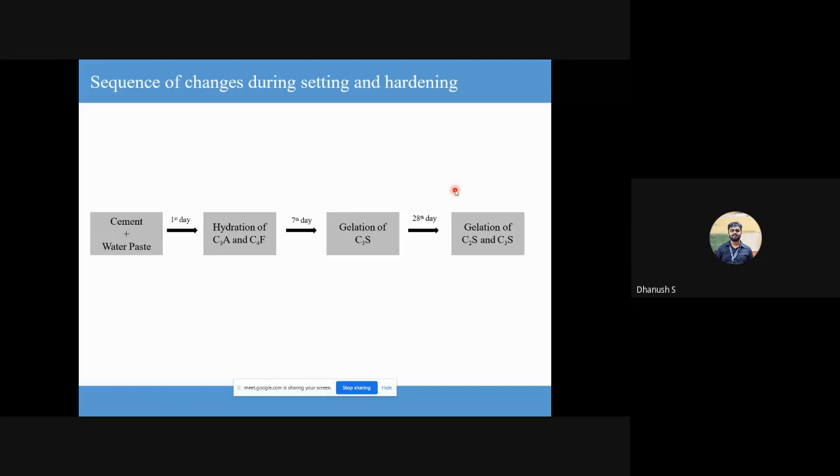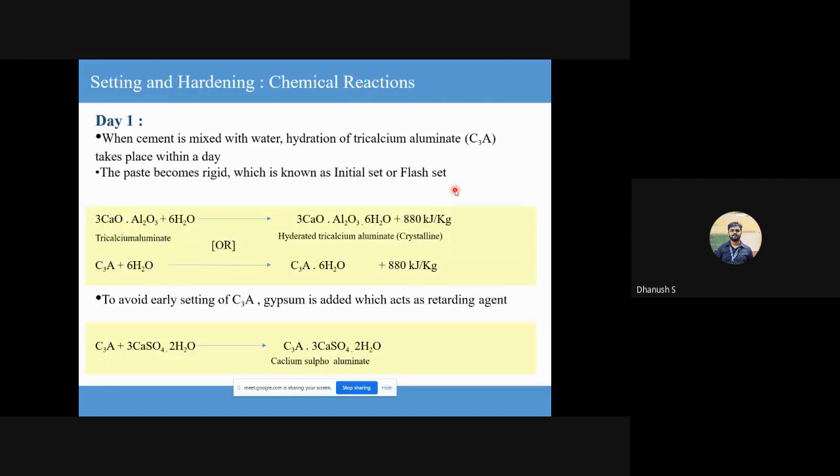Okay. So if you look at this, as soon as cement and water is mixed, in the first day, your tricalcium aluminate and tetracalcium aluminoferrate, oh, I missed the A there, it's C4AF. Okay. Tricalcium aluminate and tetracalcium aluminoferrate start hydration. Okay. And in the next 7 days, your tricalcium silicate would start reacting and gaining strength. And your C2S and C3S will keep continuing till the 28th day. I think I have a graph for this.